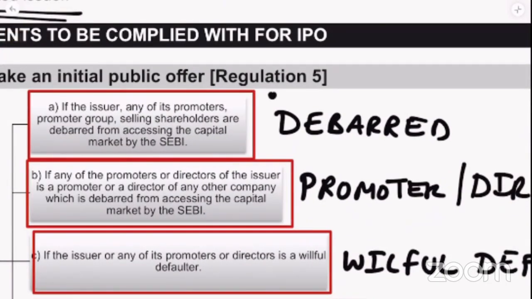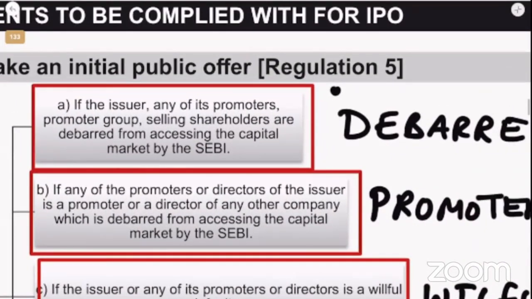That means if the issuer, the company who is issuing, or any of its promoters or promoter group, or selling shareholders, anybody who is selling the shares, is debarred from accessing the capital markets by SEBI.